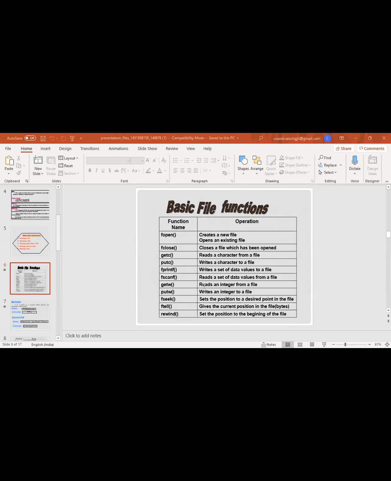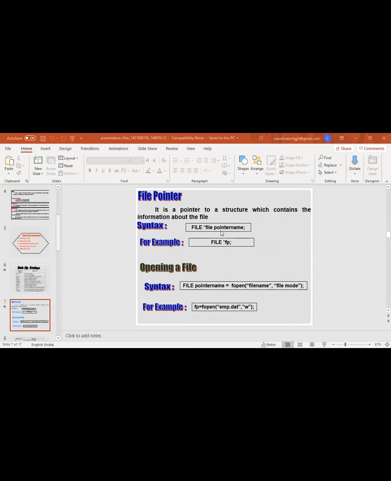After that, see, this is a file pointer. We use a pointer to a structure which contains the information about the file.